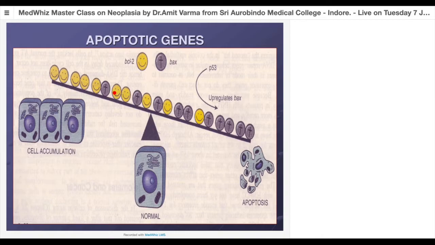So now there's a fine balance between these genes which are regulating the apoptotic process. BCL2 is an anti-apoptotic gene, BAX is a pro-apoptotic gene. So if there's a P53 activation and the DNA is not repairable, it will upregulate the BAX activity and put the cell into apoptosis. This should normally occur physiologically. Unfortunately, if P53 is mutated, then the BCL2 will get upregulated and that will start proliferation of the cells. So they start accumulating newer and newer mutations.